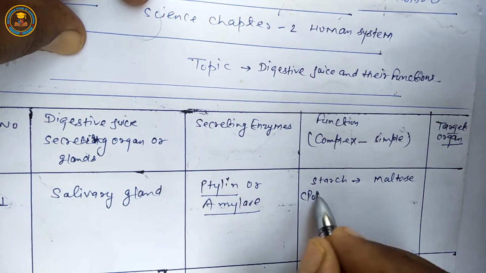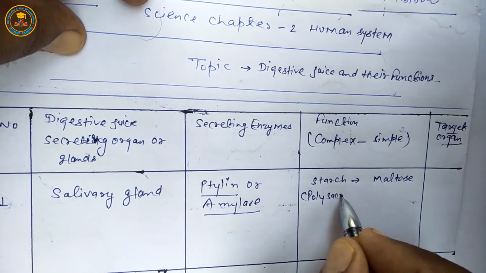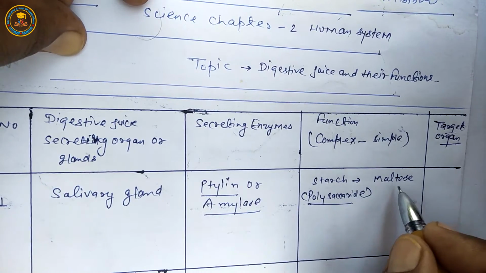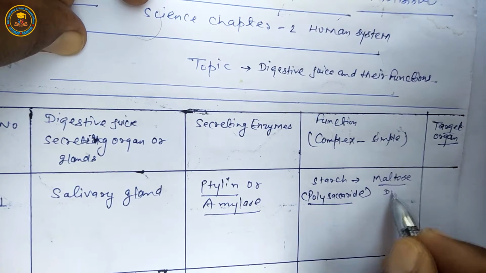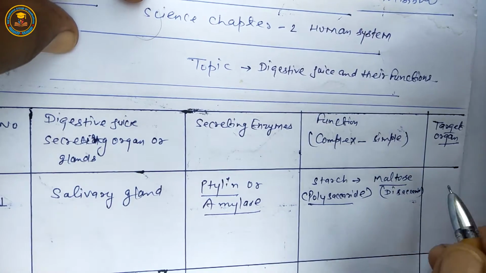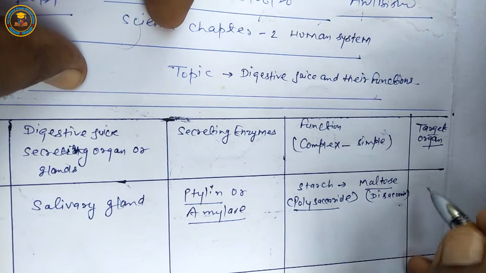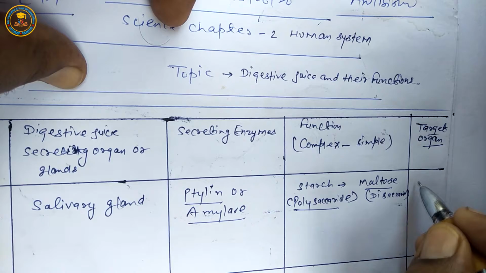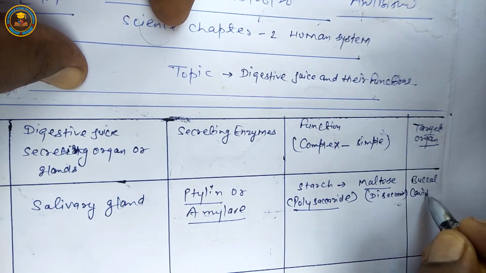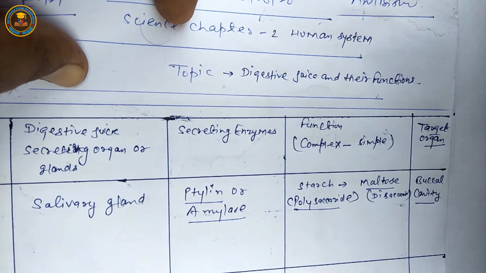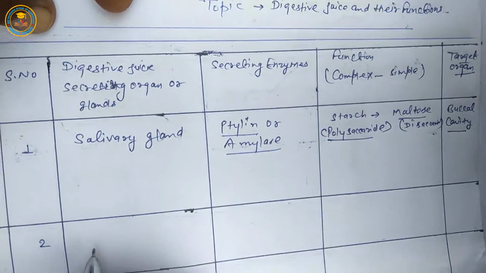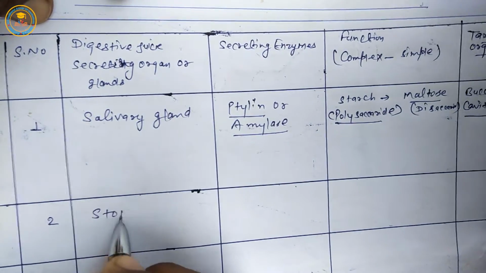It is polysaccharide. Students, polysaccharide is a type of carbohydrate. It is disaccharide. But the target organ is buccal cavity. It means this digest process is complete in buccal cavity. Second, in stomach.